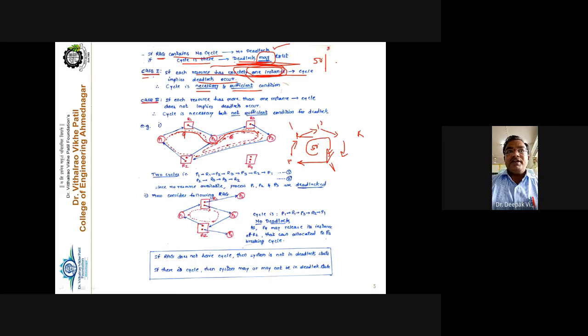This is when each resource has exactly one instance type. The second case is that if each resource has more than one instance. Now consider the second scenario. In the resource allocation graph, there are resources with more than one instance. Then cycle does not imply deadlock occurs.